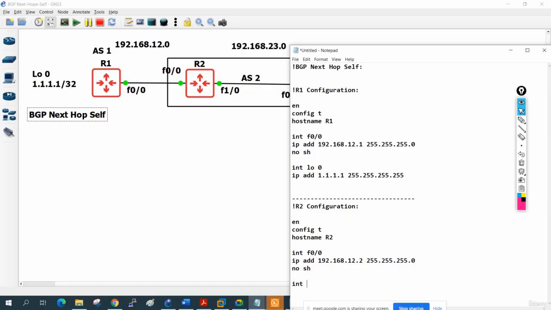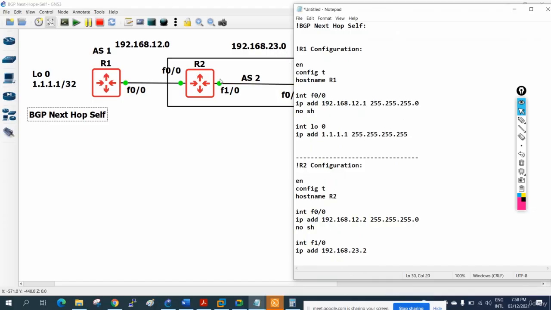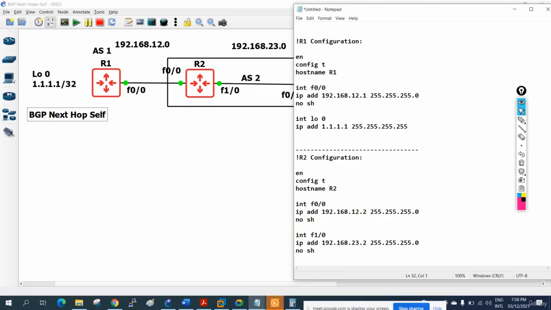And the other interface f1/0, and then we will write ip address. What is the IP address? 192.168.23.2. Okay, router 2, so I will give .2, this one .2, and then 255.255.255.0, and we will write no shut.